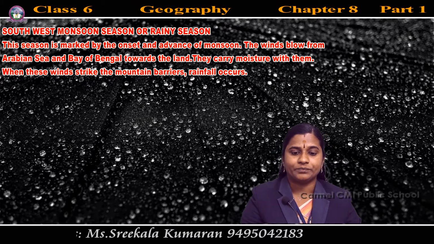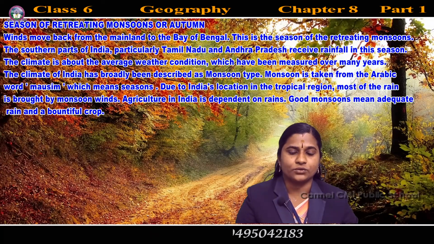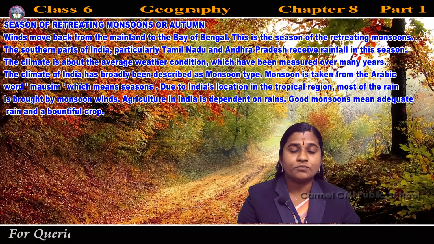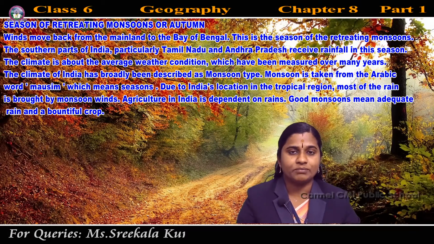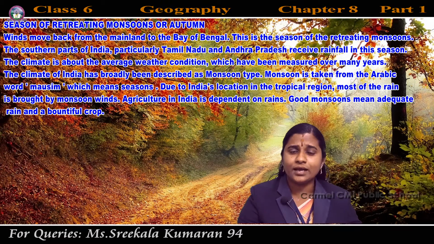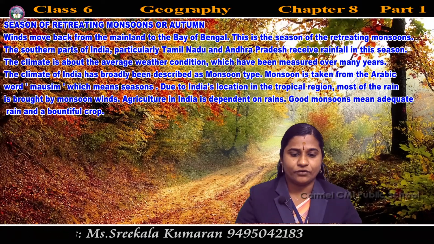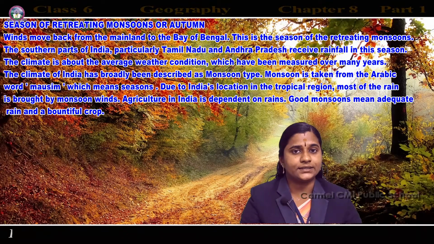Then next is the autumn season, the season of retreating monsoon. Retreating means to move back or withdraw. So winds move back from the mainland to the Bay of Bengal, and this season is the retreating monsoon, withdrawing rainfall. The southern part of India, particularly Tamil Nadu and Andhra Pradesh, receives rainfall in this season.